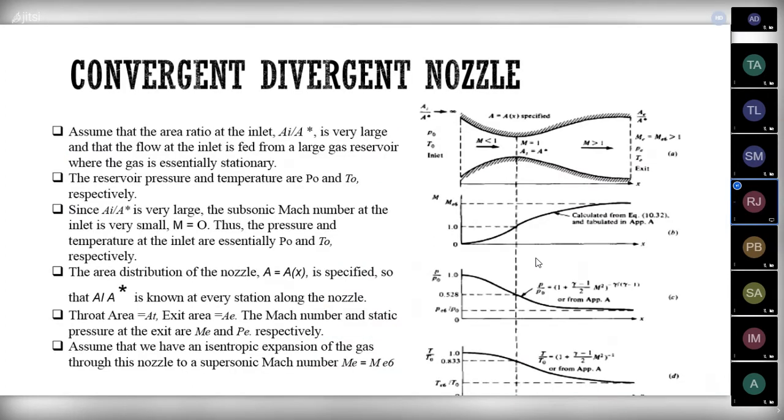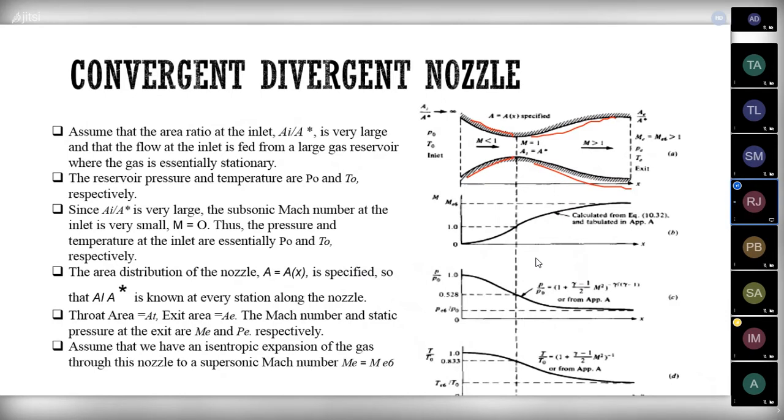So the next thing is the convergent divergent nozzle. Here we can see the convergent portion and the divergent portion. Before explaining this convergent divergent nozzle, we consider the pressure ratios at the exit and at the inlet.